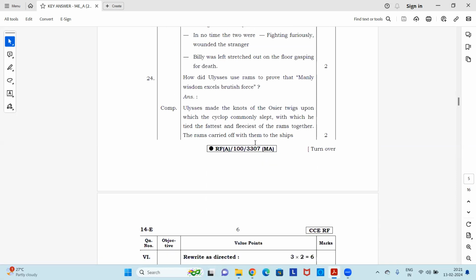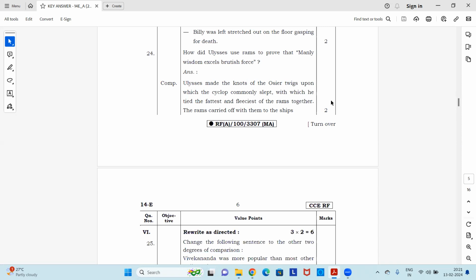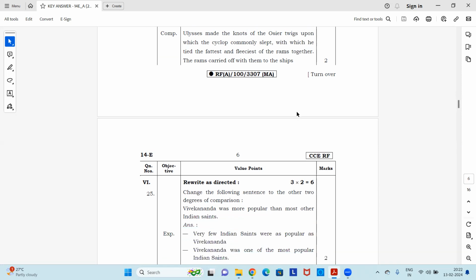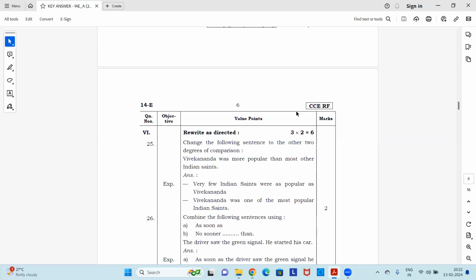How did Ulysses use rams to prove that manly wisdom excels brutish force? Answer. Ulysses made the knots of the osier twigs upon which the Cyclops commonly slept, with which he tied the fastest and the fleeciest of the rams together. The rams carried them off to the ships. Okay, so this is how he escaped. Fine. Moving to next main question.